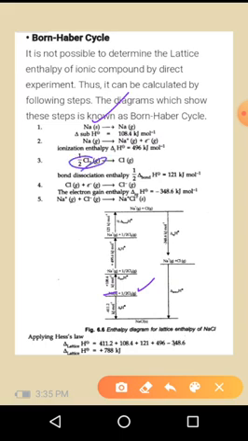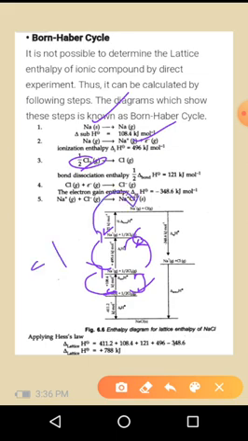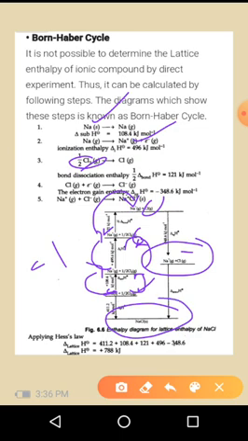Initially, sodium in a solid state is converted into its corresponding ions. This is the second step. This Cl2 as it is. After that, this Na plus as it is will combine with the Cl2 gas molecule. So here the Na plus and half Cl2 is converted into chlorine. So this is the step. After that this chlorine takes the electron, so it is converted into Na plus and Cl minus. This Na plus and Cl minus upon adding will produce NaCl.